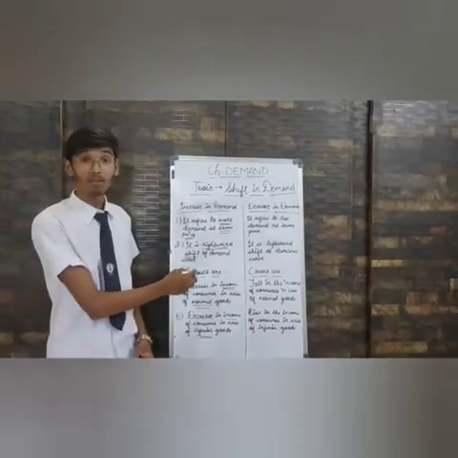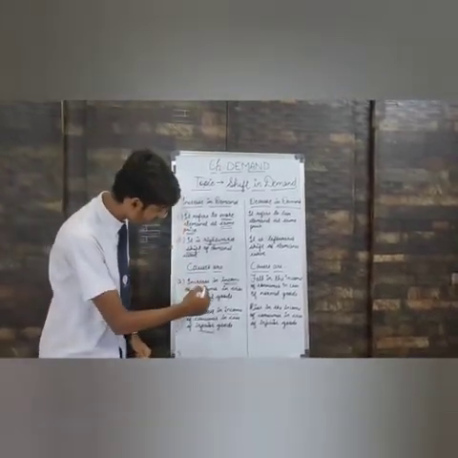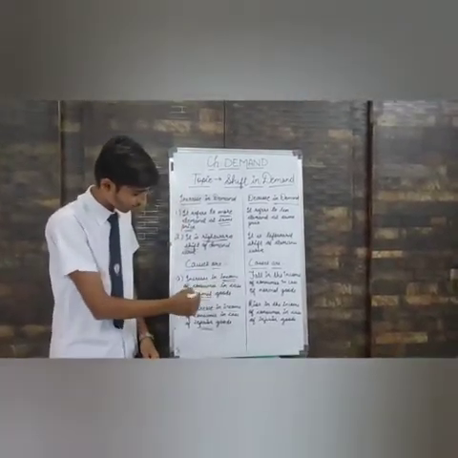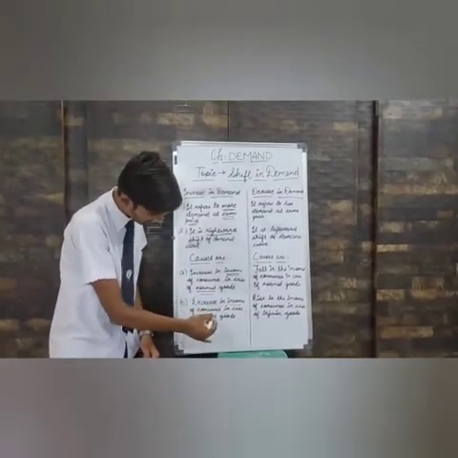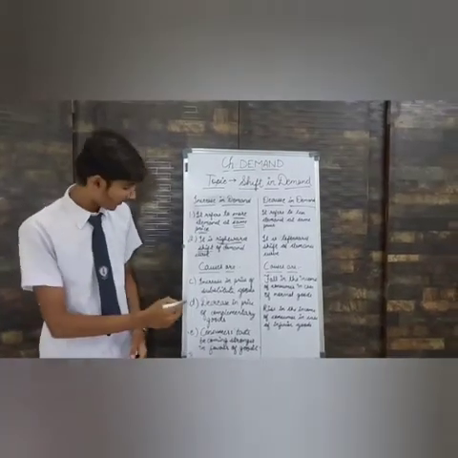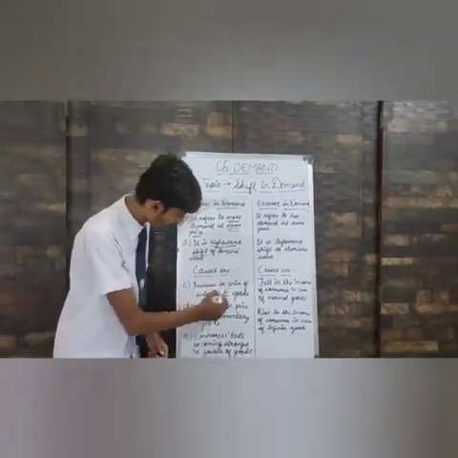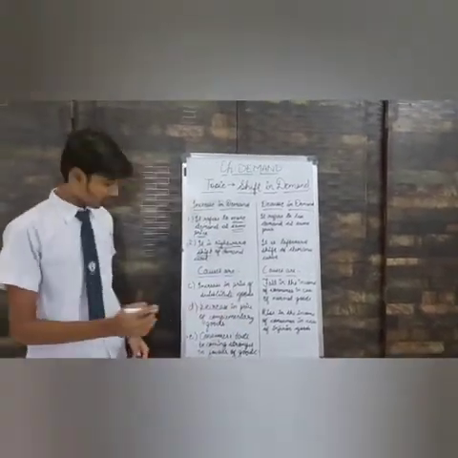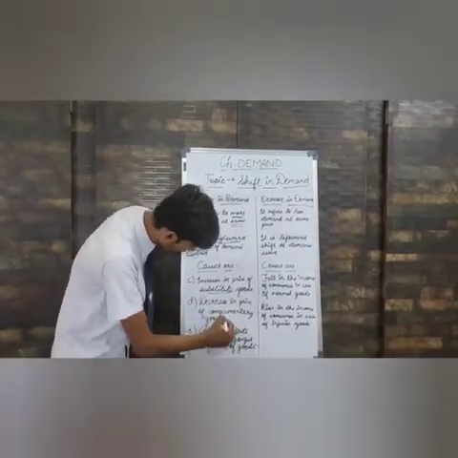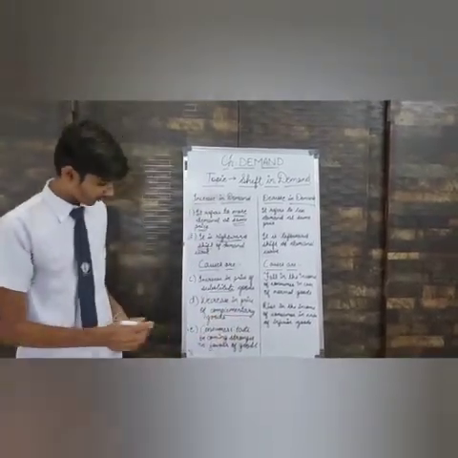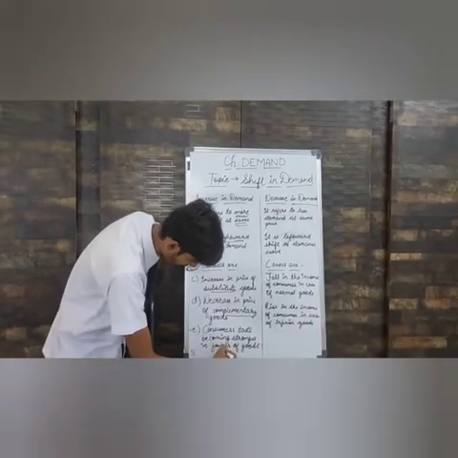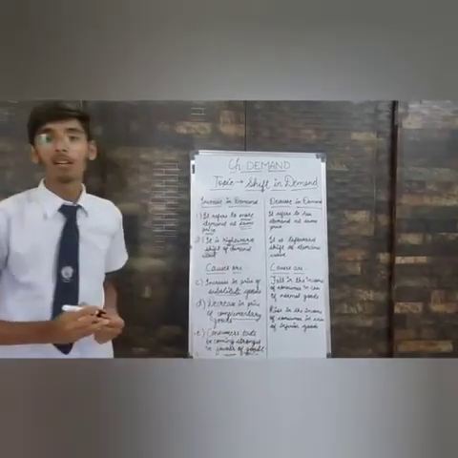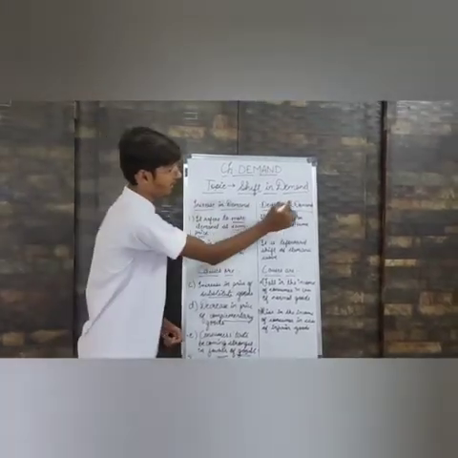Now let's talk about the causes of increase in demand. First, increase in income of consumer in case of normal goods. And second, decrease in income of consumer in case of inferior goods. Now third point, increase in price of substitute goods. Fourth, decrease in price of complementary goods. And the last, consumer taste becoming stronger in favor of goods.